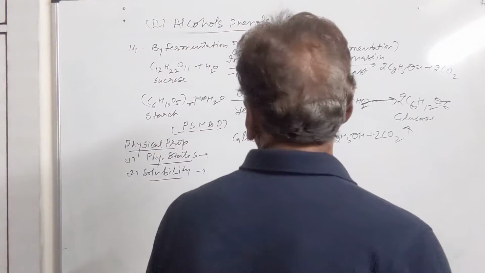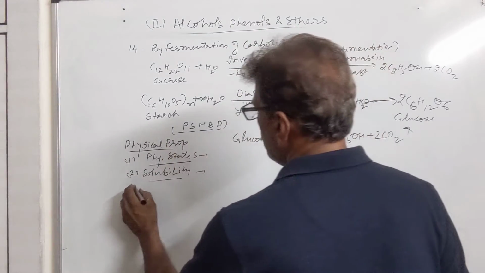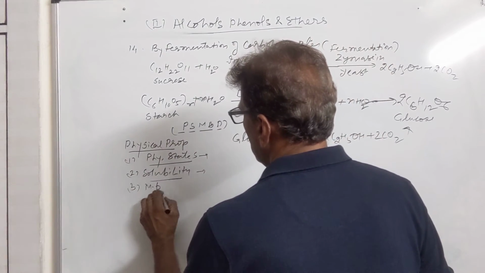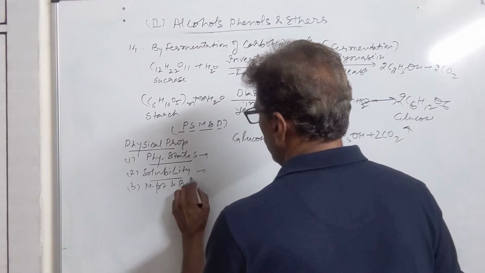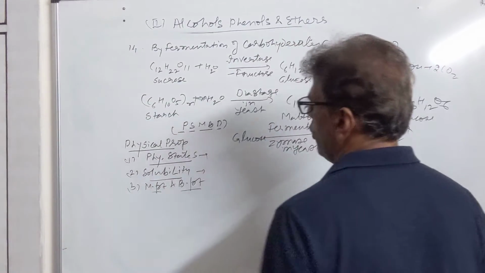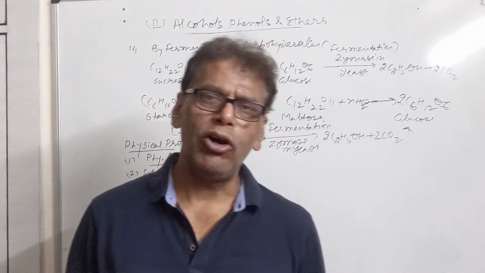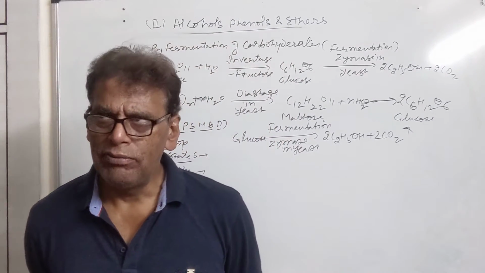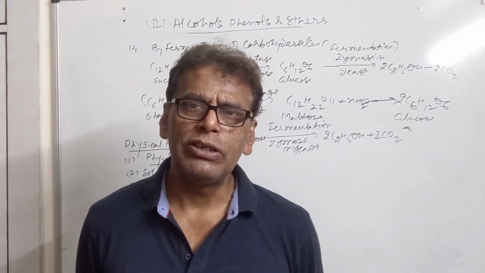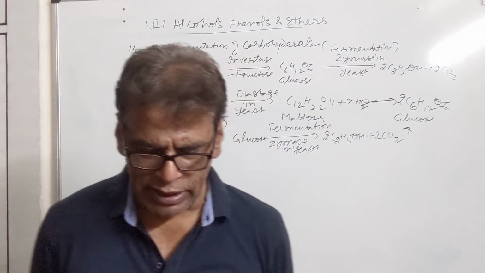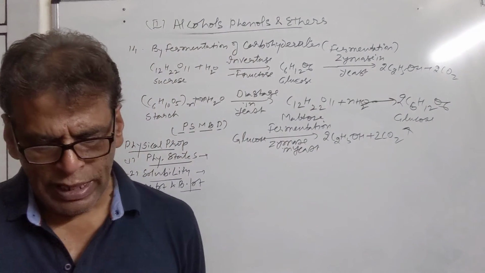Then we have the density, melting and boiling point. It increases when the molecular weight of alcohol increases, because with the increase in molecular weight, the surface area of the alcohol molecule increases, which increases the van der Waals forces among different molecules. That's why the melting and boiling point of alcohol increases.